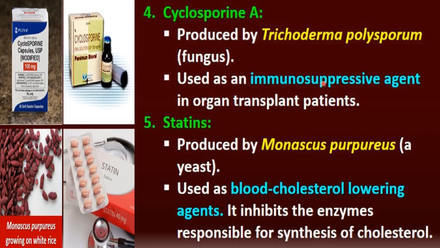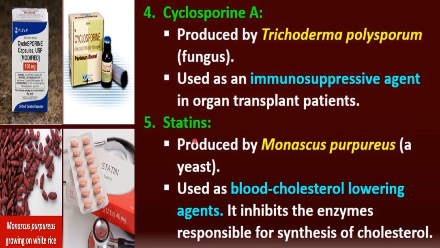Whenever there is organ transplantation. When organ transplantation is done, our body's immune system becomes active and tries to reject that organ, right? So there is a need to suppress the immune power to inhibit the rejection of the transplanted organ. That's why immunosuppressive drugs are given in those cases. So cyclosporin A is an immunosuppressive agent.